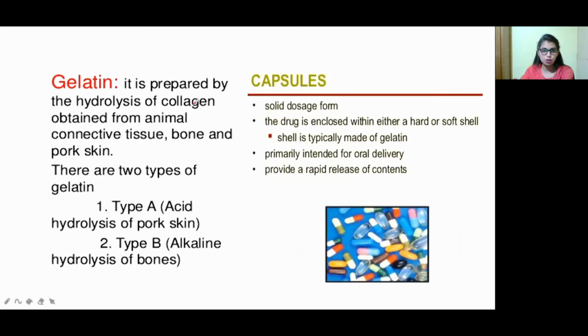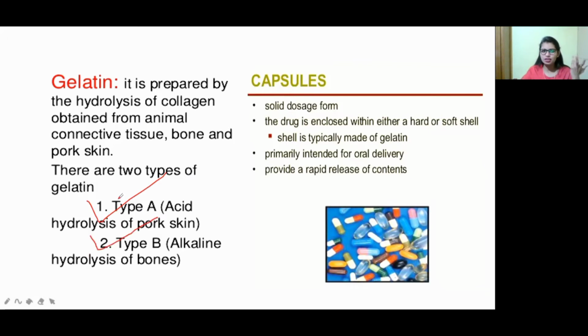So the next option is gelatin. It is prepared by the hydrolysis of collagen obtained from animal connective tissue, bone, and also pork skin. Okay, so how is it prepared? It is prepared by the hydrolysis of collagen. So where do we get this collagen? From animal connective tissue, bone, and also pork skin. There are two types of gelatin. Type A is acid hydrolysis of pork skin. Type B is alkaline hydrolysis of bones.